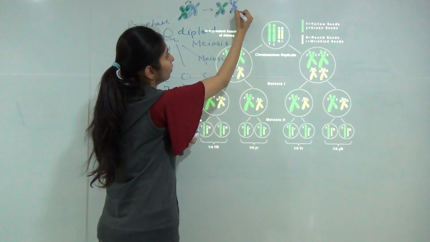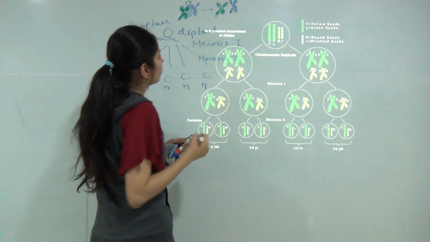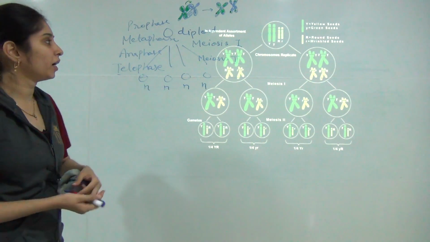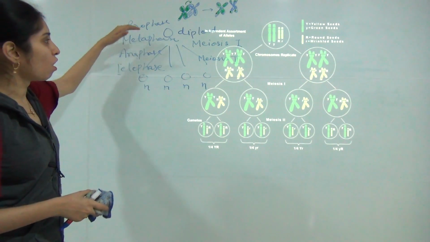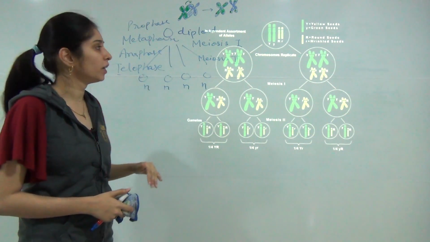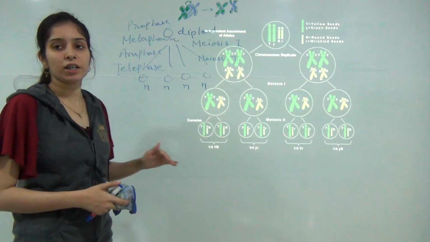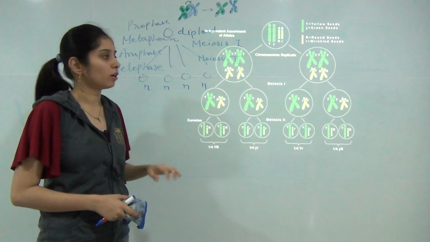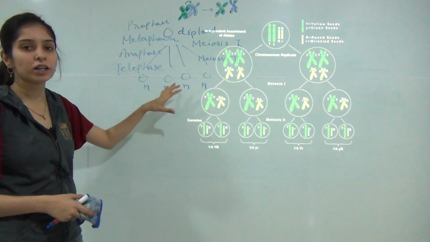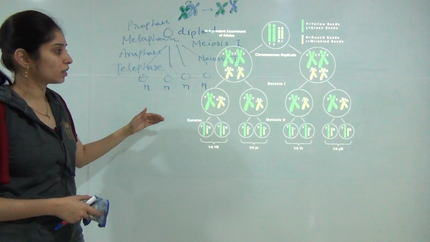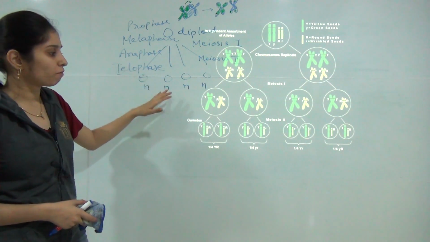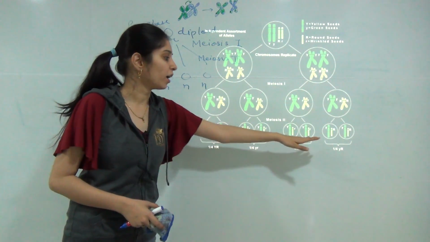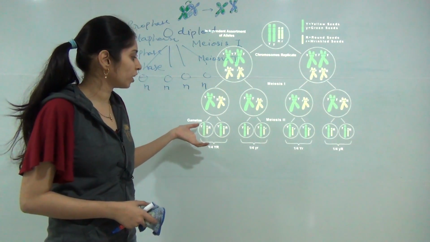The next phase is metaphase. In metaphase, the metaphase plate is formed and all the chromosomes align at the equatorial plate. In the final telophase stage, cytokinesis occurs, in which the cytoplasm is divided. I am not going into so much detail on cell division here; we will discuss these topics later. Finally, in meiosis second, 4 different kinds of progeny are produced.